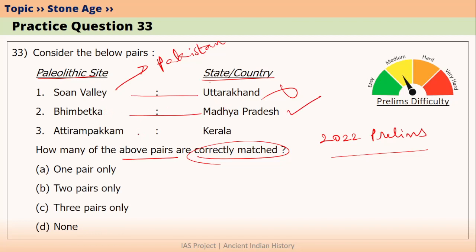The third pair is Attirampakkam is located in Kerala. This is false because Attirampakkam is located very close to Chennai and Attirampakkam is therefore in Tamil Nadu. So only one pair is correctly matched here. So the answer would be one pair only.